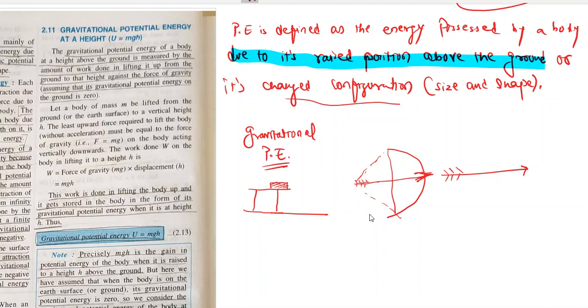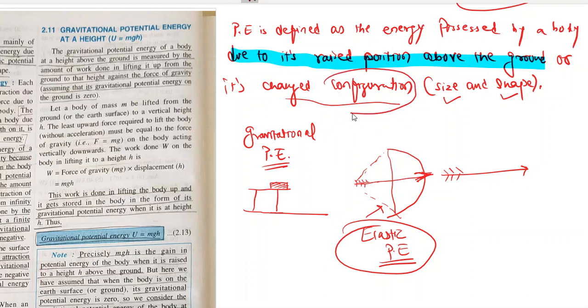So what we are doing is storing potential energy into what? Into the bow, specifically into the pulled string of the bow. So the pulled string of the bow possesses elastic potential energy. What is elastic potential energy? Elastic potential energy is the potential energy stored in any body by changing its size or shape, by changing its configuration. So the string of the bow possesses elastic potential energy.